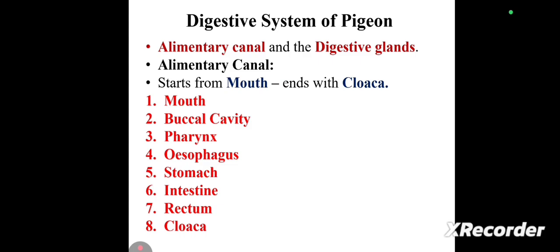So this is the digestive system of the pigeon. The first point under the digestive system is the alimentary canal. It starts with the mouth and ends with the cloaca. The alimentary canal and the digestive glands are the two important parts of the digestive system of the pigeon. These are the 8 points under the digestive system: the mouth, buccal cavity, pharynx, esophagus, stomach, intestine, rectum and cloaca.